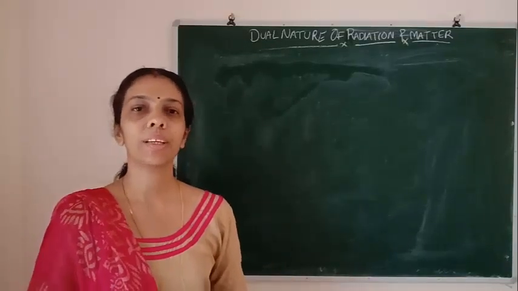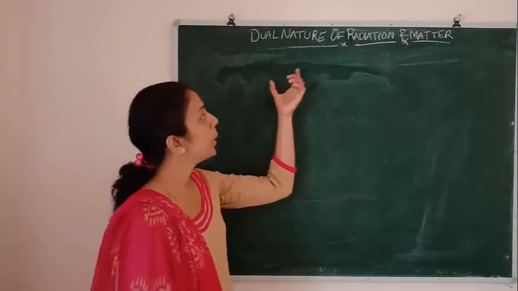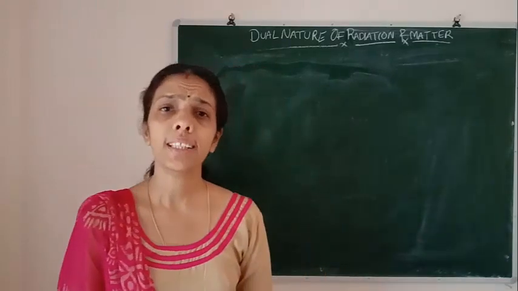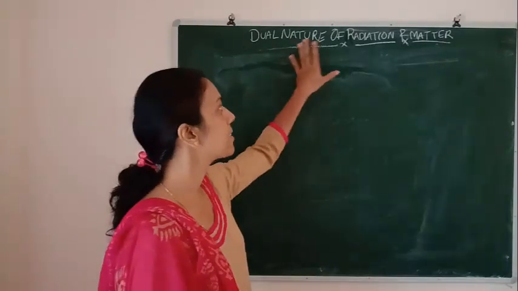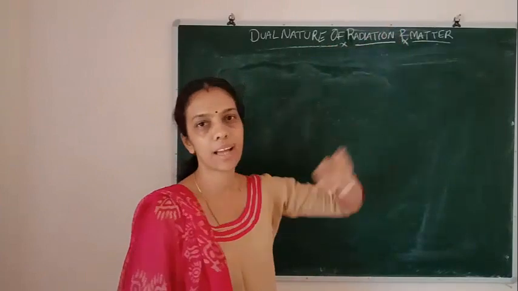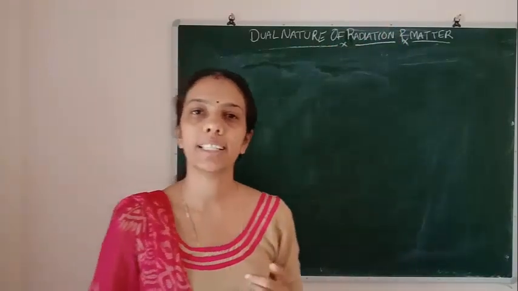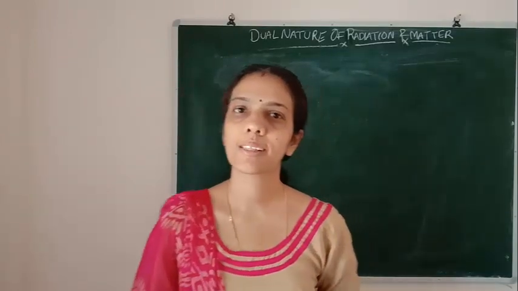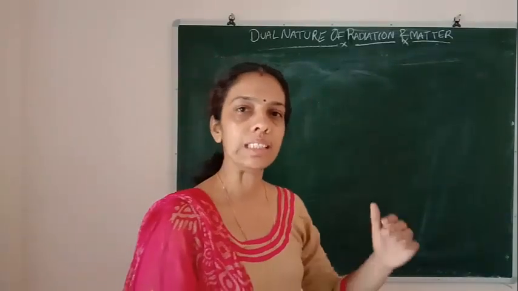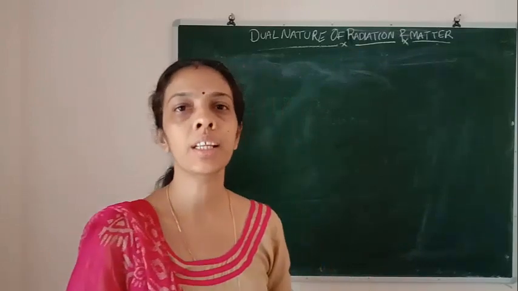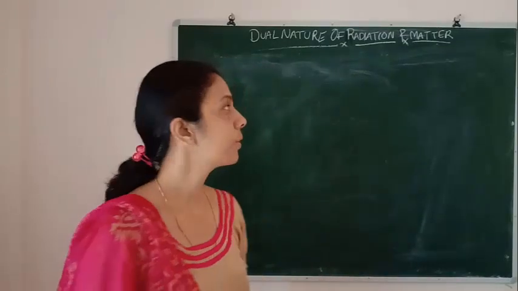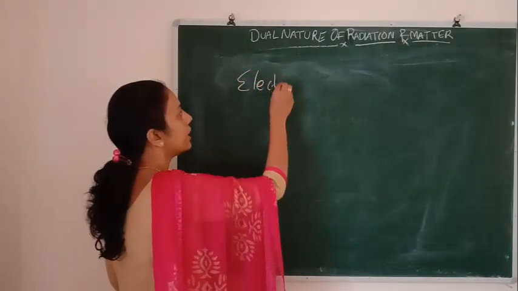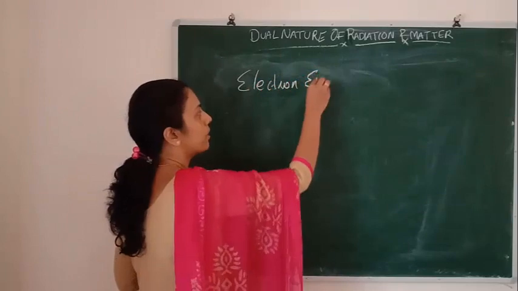In today's topic, we are going to discuss the dual nature of radiation and matter. Dual nature means two natures are there in radiation and matter. They are particle nature and wave nature. In this chapter, we are going to discuss in more detail this nature of radiation as well as matter. Okay, so first we are going to study electron emission.